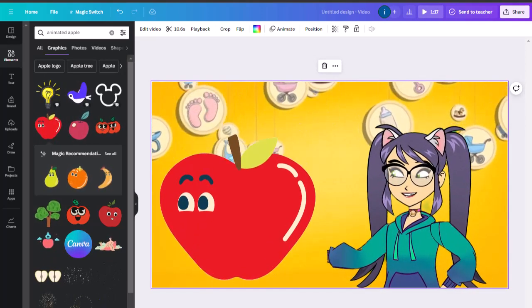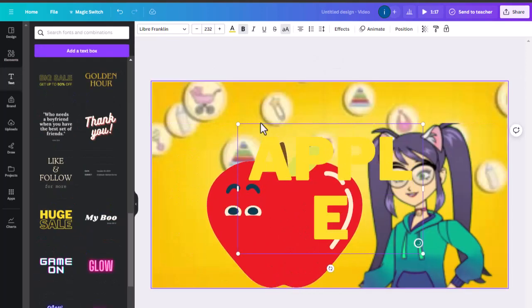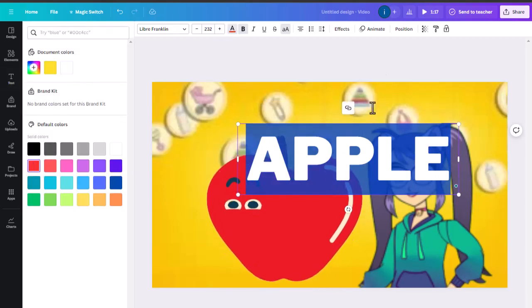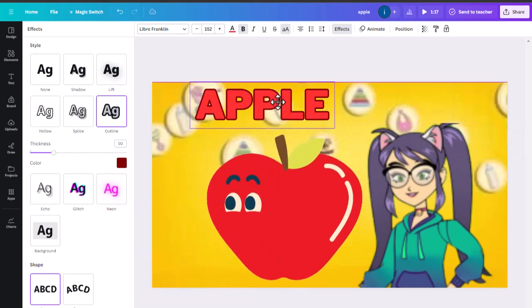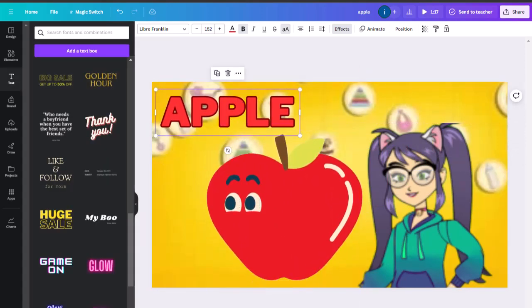Then in the sidebar, add the text option. Then add the name of the fruit, like apple, here. Edit it as you like. You can add color, font, effects, animation of your choice, and then place the text on screen: top, middle or bottom, left, right, wherever you want. And this page is complete.